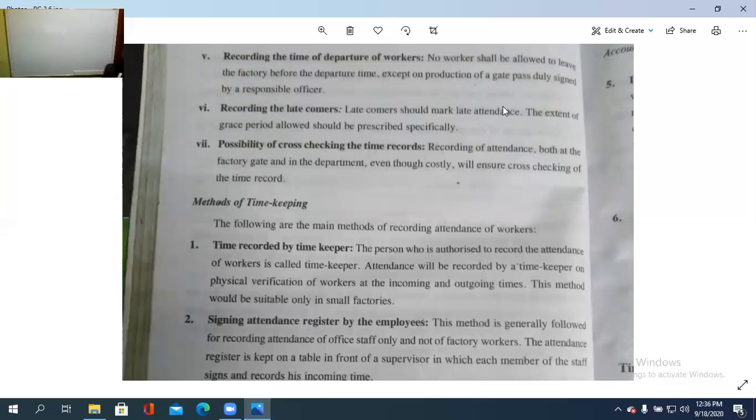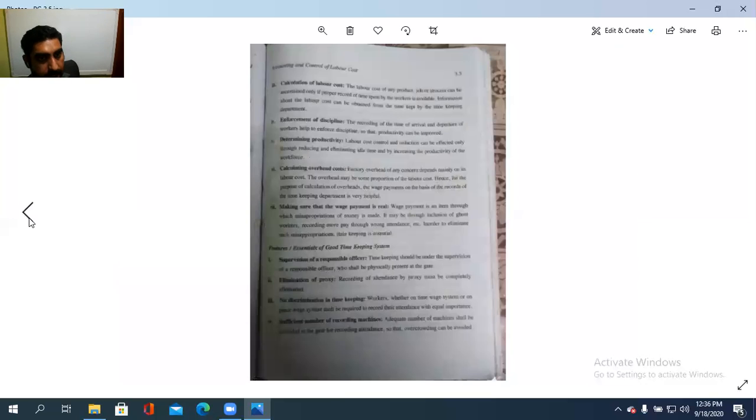Recording of the attendance both at the factory gate and in the department, even though it is a costly method, will ensure cross checking of the time record. So these are the essentials of a good timekeeping system.